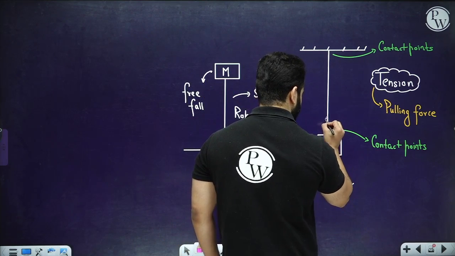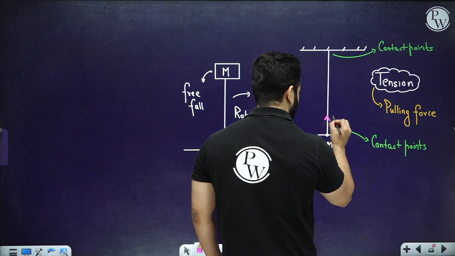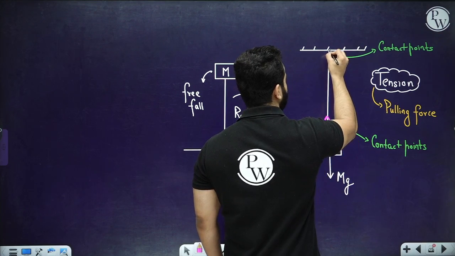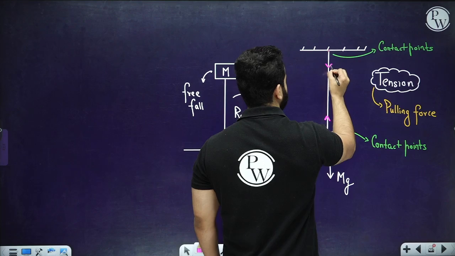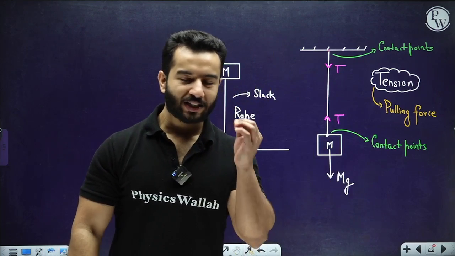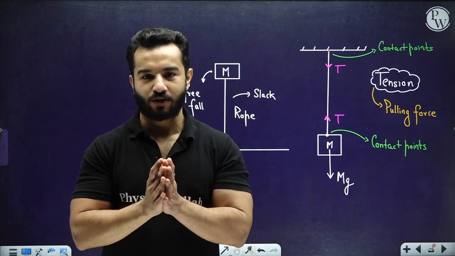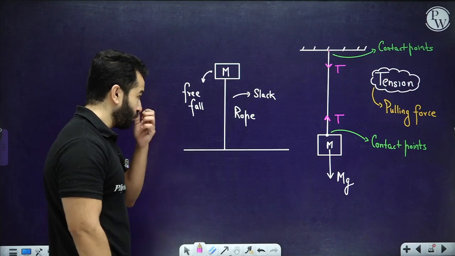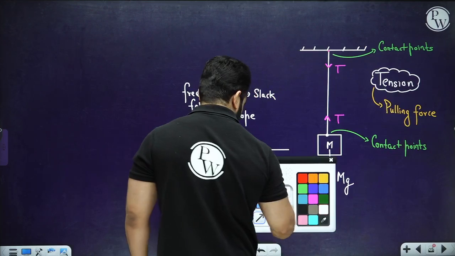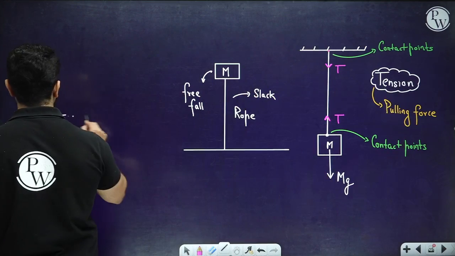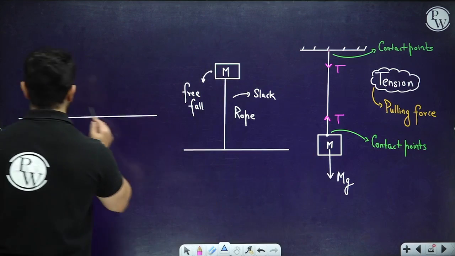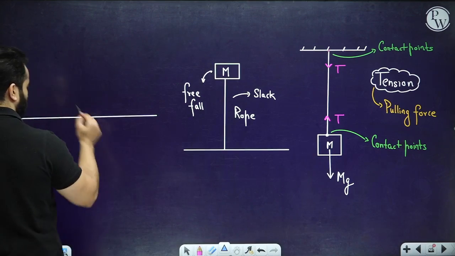Over here, the tension will act opposite to the direction of the contact point, something like this. Over here, the tension will act something like this. In other words, tension always tries to reduce the length of the string, right? That's also how you can understand it. Tension always tries to reduce the length of the string. Next example, let's suppose we have got a system like this. We have got blocks over here.